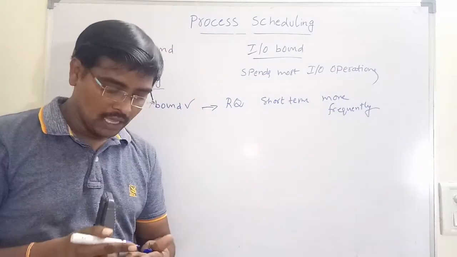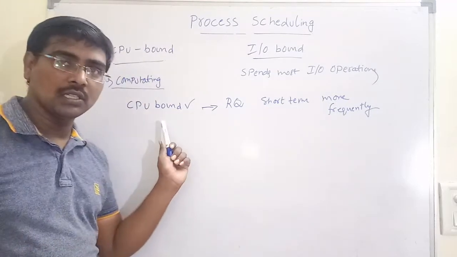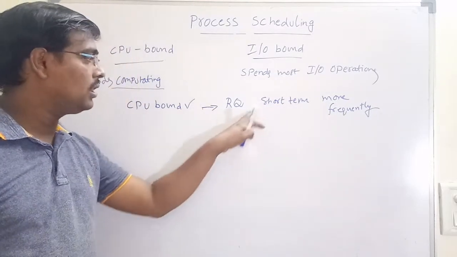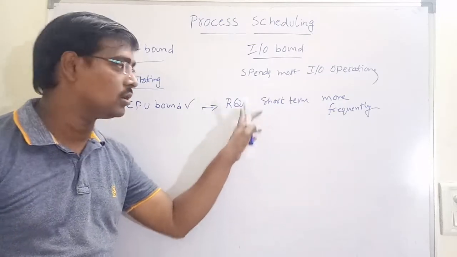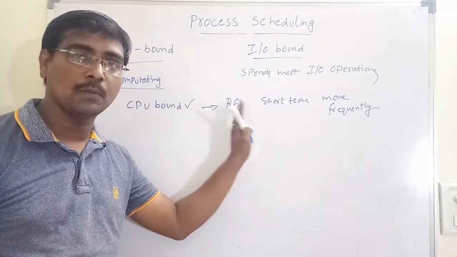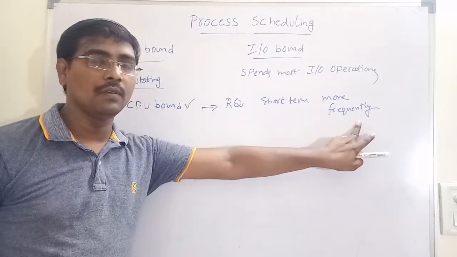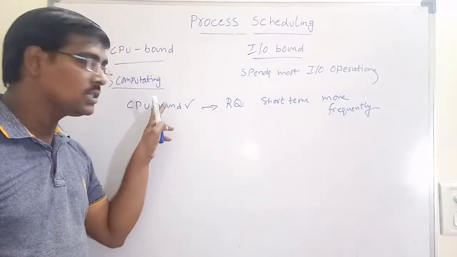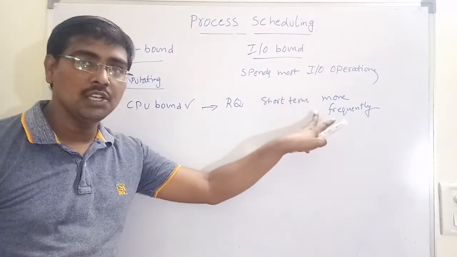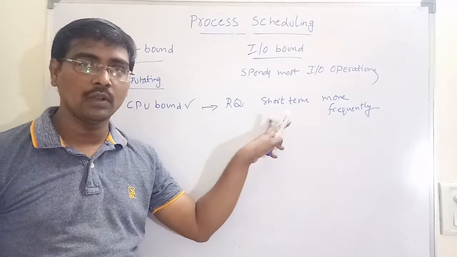Why? Because all the processes are ready for execution, so the short-term scheduler has to switch among the processes in the ready queue very frequently. That is, if the processes are CPU bound, the short-term scheduler has a lot of work to do.